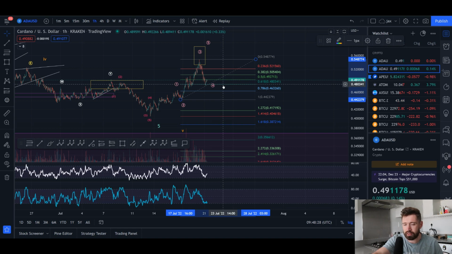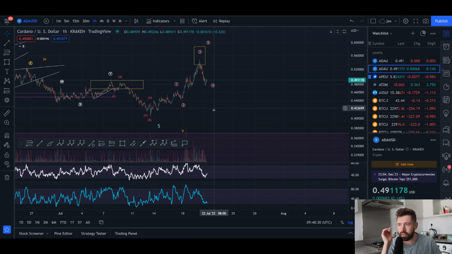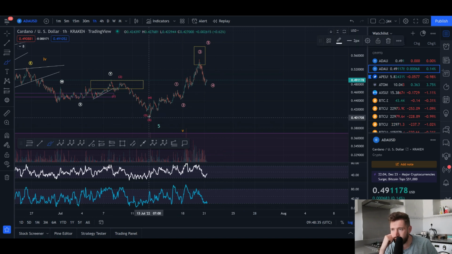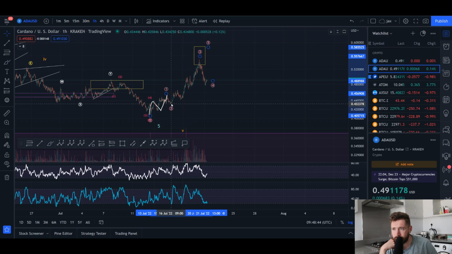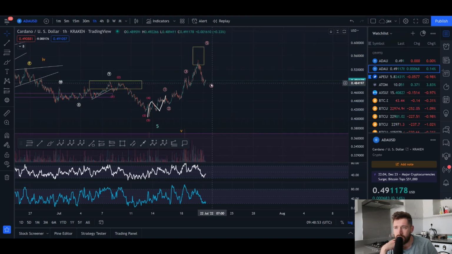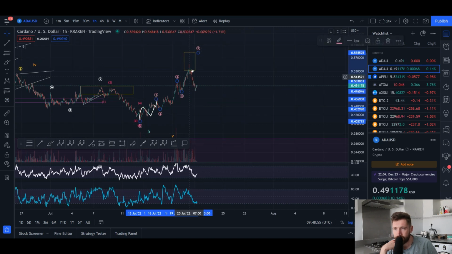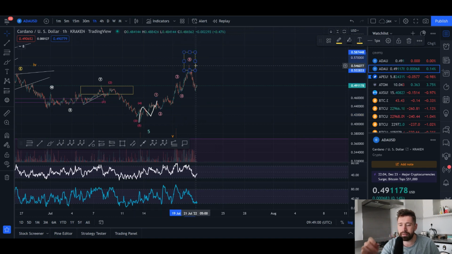So what we have to look at here is that we've already completed a 5-wave structure. What we may be looking at is that we've come up in a wave 1. This was a wave 2 pullback. This was a wave 3, wave 4, wave 5. This completed wave 1 right here, and then we had our wave 2 pullback. All of this was your wave 3 right here, where we came up wave 1, wave 2, wave 3, wave 4, wave 5, somewhere in here. This was your wave 4 pullback, and we completed a 5-wave structure to complete the larger wave 1.